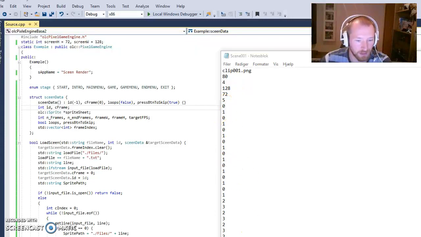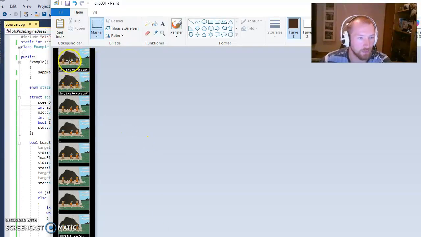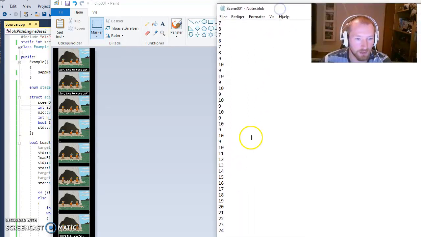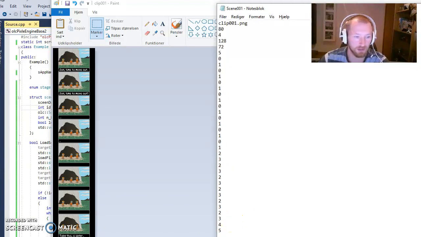So if you look at my image file here, you can see I have frame 1 and 2, but since we are using programming, that will be 0 and 1, 2, 3, 4. And if we go into my file, I say I want to play frame 0, 1, 0, 1, 0, 1 lots of times, and then suddenly 2, 3, 2, 3, 2, 3 running over. And as you can see here, it just continues like that all the way down to frame 24. So that means I have 80 frames in my animation, but my image file only contains 24 frames that are simply looped multiple times.